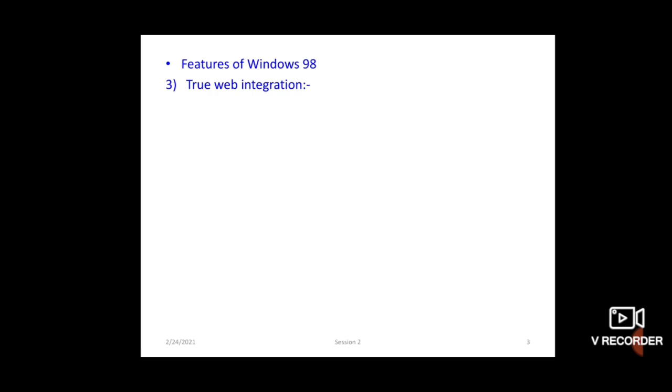Now the next feature is true web integration. True web integration, you know web means, using the World Wide Web is easier and faster. Using World Wide Web means www is easier and faster. The connection to the web is simple. The web connection is very simple in this operating system. Web pages can be viewed in any window. You can make your favorite web page.